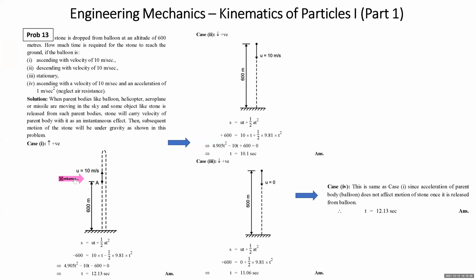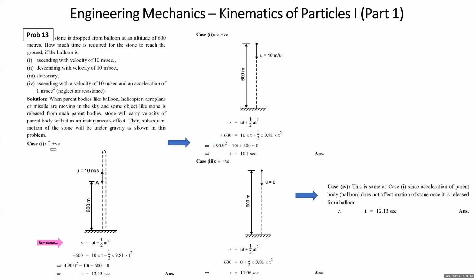That means it is as good as somebody has thrown a stone with the velocity of 10 meter per second upward at an altitude of 600 meter. I have to find the total time it takes in reaching the ground surface. So which equation should I write? S is equal to ut plus half at square.